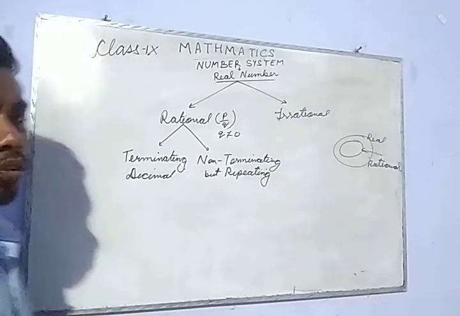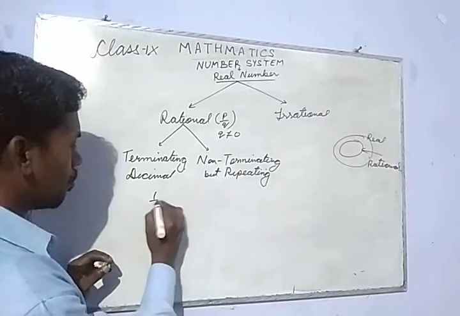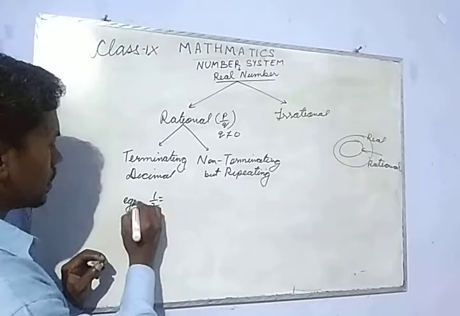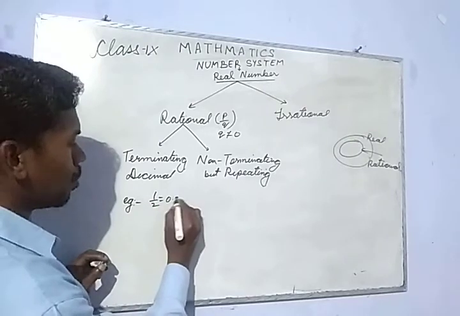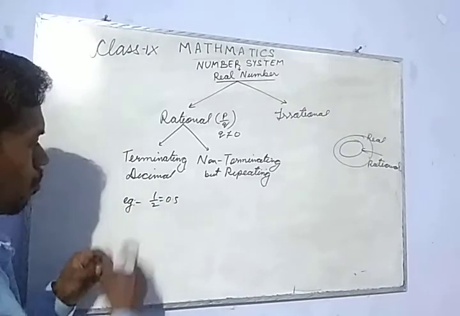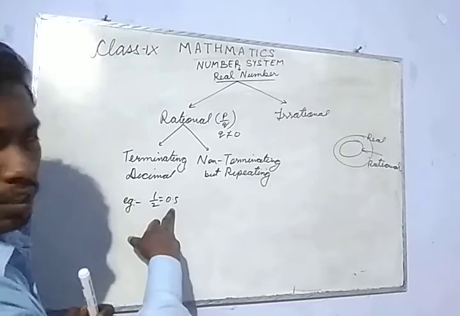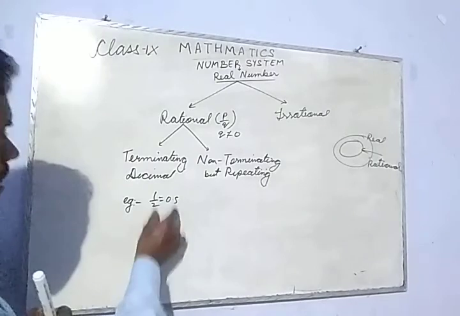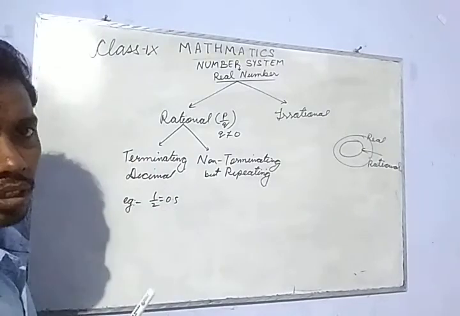Terminating decimal, for instance, we have 1 by 2. Its value is how much? 0.5. When we convert it to decimal form, it is 0.5. So this is an example of a terminating decimal.